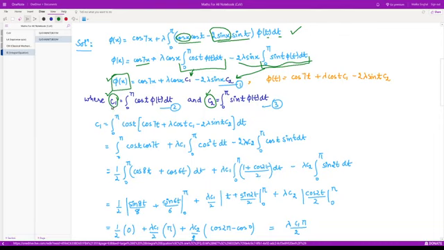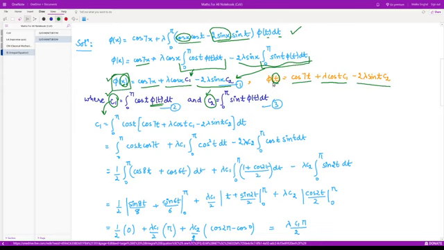So for doing that, let us first start with c1. In doing that, we need phi of t. So from equation 1, you can see that we have phi of x in terms of others. So we can replace the variable x with t. So we'll have phi of t equal to, in place of cos 7x, cos 7t, plus lambda times cos t c1, and in place of minus 2 lambda sin x c2, we have minus 2 lambda sin t c2. That means we simply replace x with t.